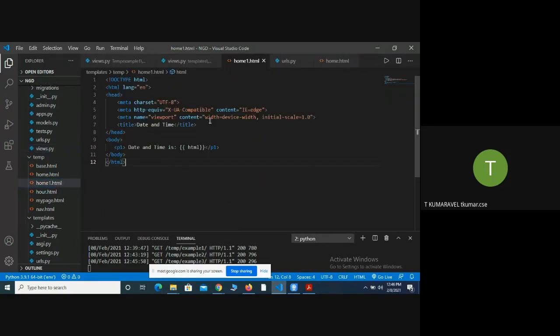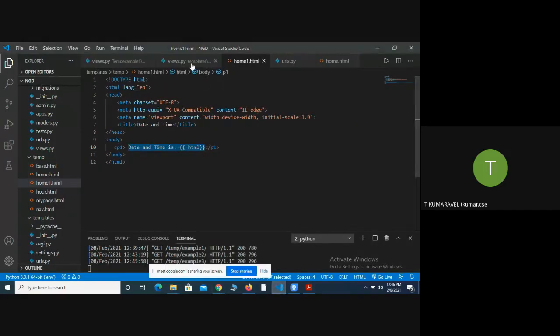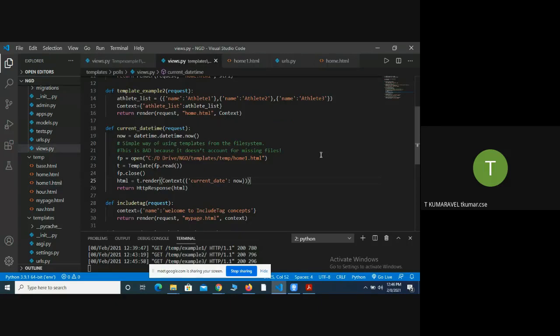So home1.html is nothing but one of the HTML files. It has the following paragraph, date and time information, followed by variable names. Simply, I read it and render it with the template. So look at the output, the rendered information. This is one way you can render the HTML file with the template.